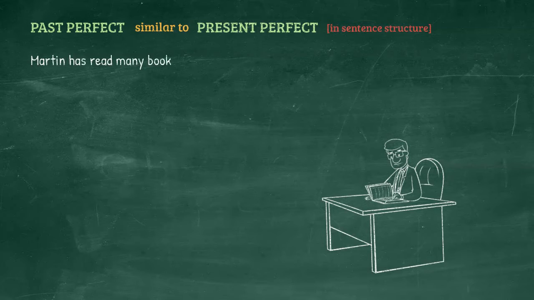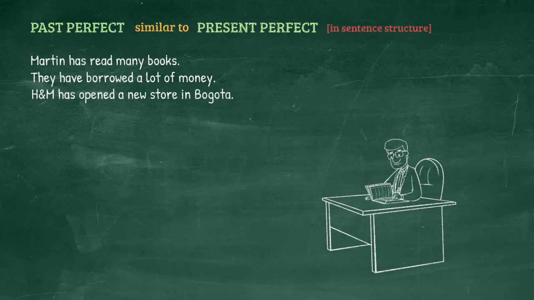Martin has read many books, or they have borrowed a lot of money, or H&M has opened a new store in Bogota. I have drunk too much water. In other words, we need have or has and then the verb in the past participle: read, borrowed, opened, drunk. In the past perfect, all we need to change is the auxiliary verb have or has to the past tense. In other words, we just need to say had.